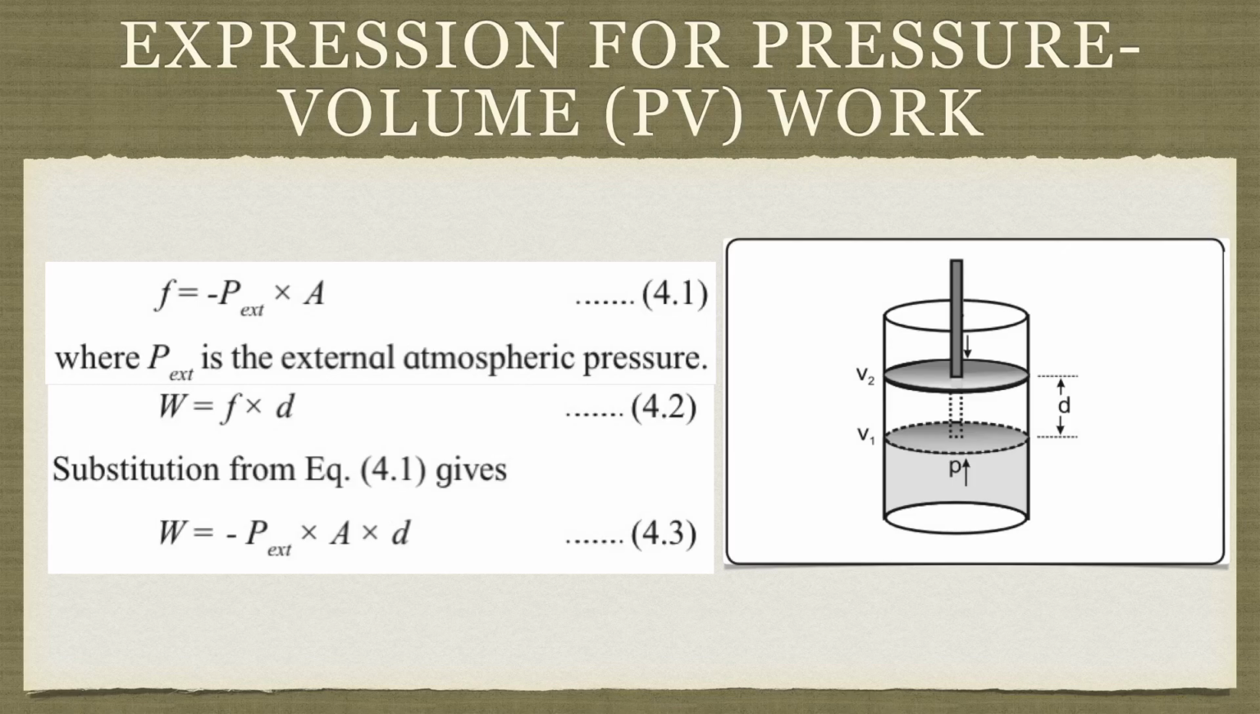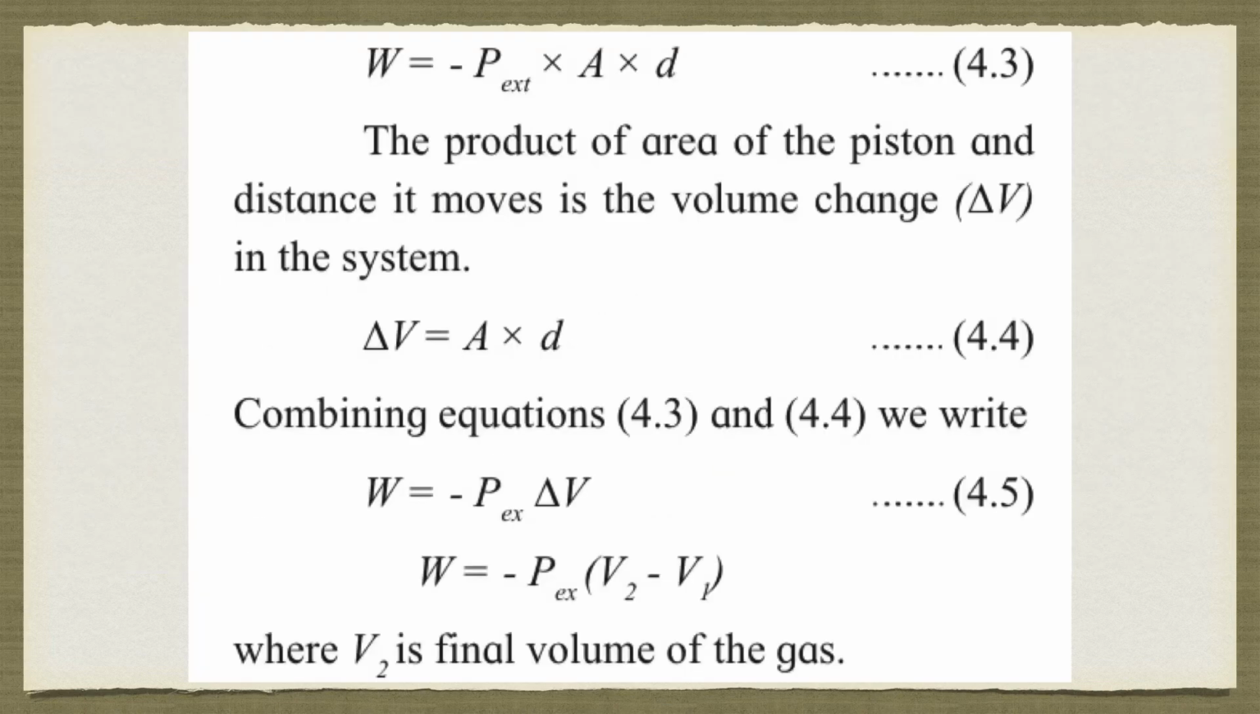Now when you see A into d, A is the area of the piston, right? And d is the vertical height. So that is nothing but the volume. The product of the area of the piston and the distance it moves is the volume change, that is delta V in the system. So delta V is equal to A into d. So I'll replace A into d in 4.3 by delta V. Combining both the equations, what I'll get? W is equal to minus P external into delta V.